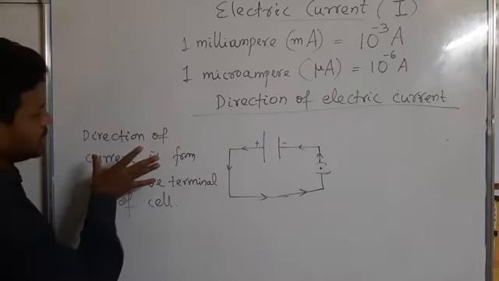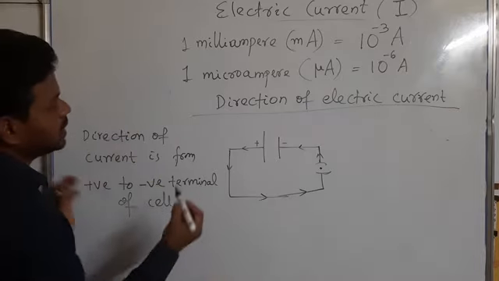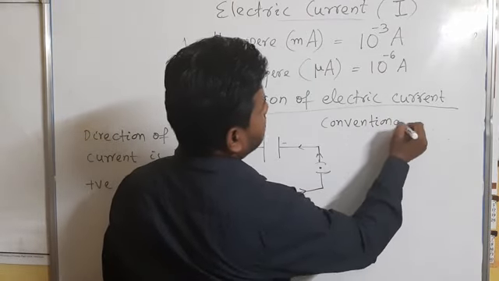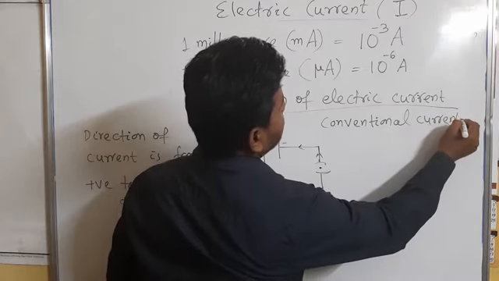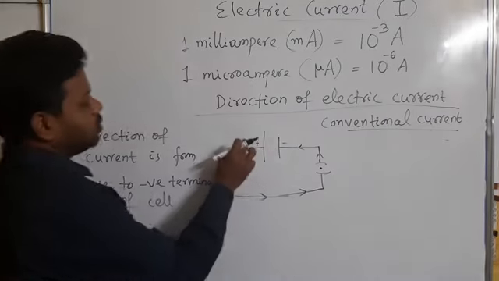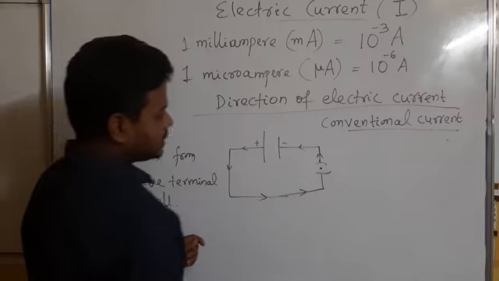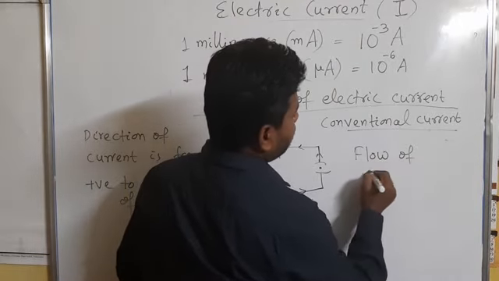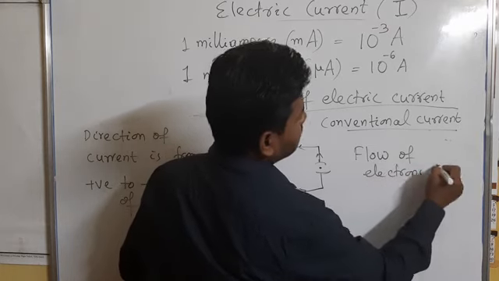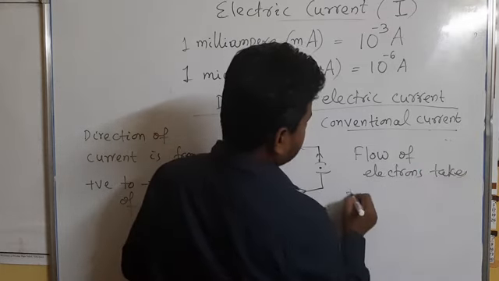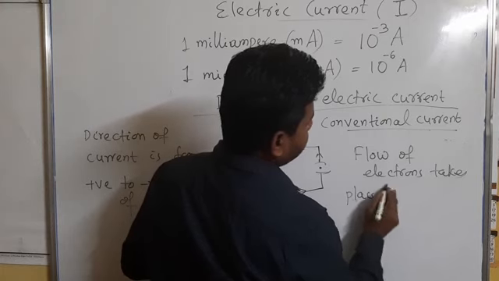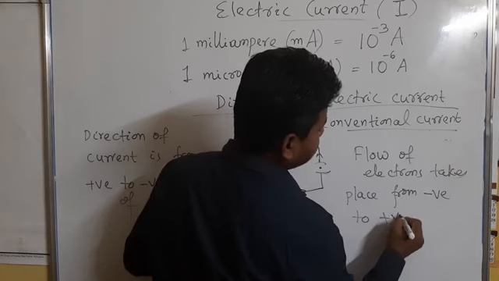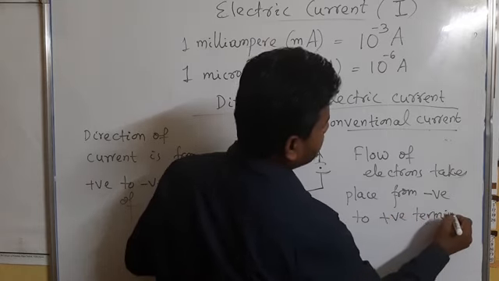Hence this current is called conventional current. So always the conventional current direction is positive to negative, whereas the flow of electrons takes place from negative to positive terminal of a cell.